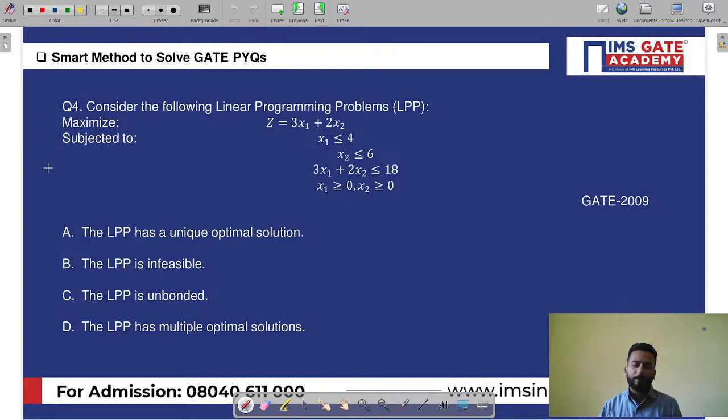How? We will see. My dear friends, for an LPP, what do we know? We know that we have to make graphs and do the equations, right? Now, my dear friends, see one thing. I'm going to quickly draw the graph and I'm going to quickly find the answer. Yes or no? See.